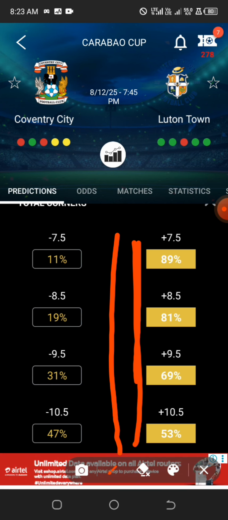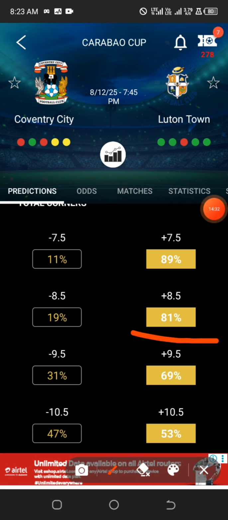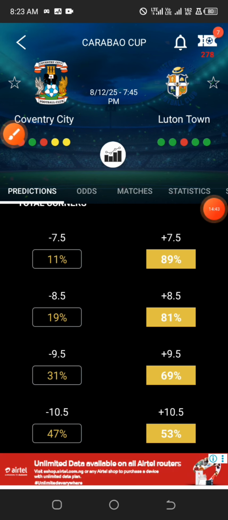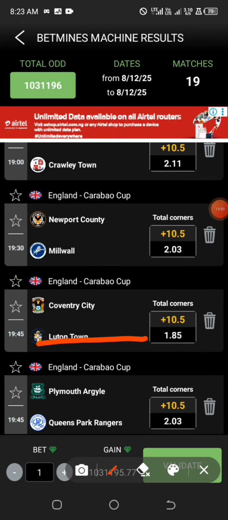I always like to go for anything that meets up with maybe 80% and above. For example, for this particular game, if I want to play in a normal way, I can just go for over 8.5, but in a risky way, I will just go for over 10.5 like that. So this particular game happens to be a perfect game to go for as over corners. Alright, so we have one accurate game that is expected to end up as over corners, and the rest are also good for corners because anything can happen in any sport game like that.